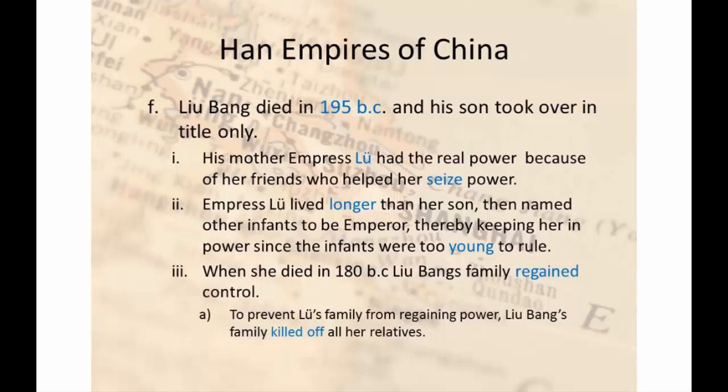To prevent Empress Liu's family from regaining power, Liu Bang's family killed off all of her relatives. They killed off sisters, children, uncles, aunts, cousins, to make sure that she couldn't come back. Kind of sounds familiar with the power struggle we saw with Hatshepsut in Egypt, with a woman taking over in a man's world.